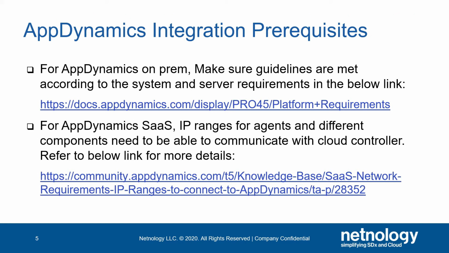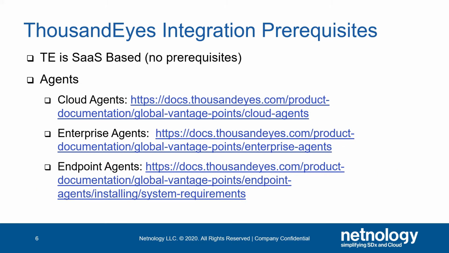For AppDynamics on-prem, make sure the guidelines are met according to the system and server requirements in the link below. For AppDynamics SaaS, IP ranges for agents and different components need to be able to communicate with the cloud controller. Further details are in the link below. With Cisco ThousandEyes being a SaaS-based application, there are no requirements for the application. There are requirements for the agents used by ThousandEyes. For further details on cloud agents, enterprise agents, and endpoint agents, please see the links provided.